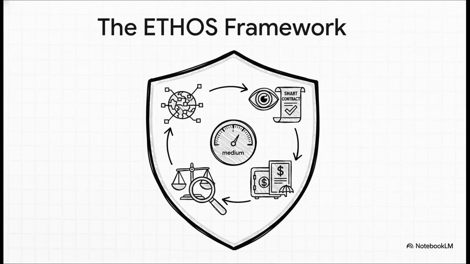It would start with a global registry on a blockchain, so there's a permanent record of every agent. Then you could use smart contracts to automatically check if they're following the rules in real time. Their risk level could change on the fly. And it even includes ideas for transparent systems to handle disputes and things like mandatory insurance for agents to cover any damages. It's a plan for building trust into this brand new world.